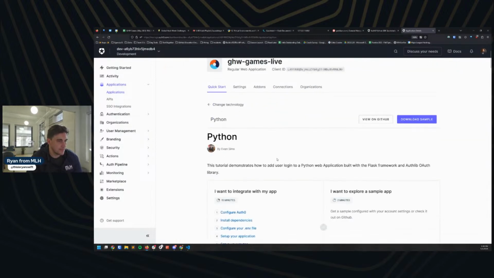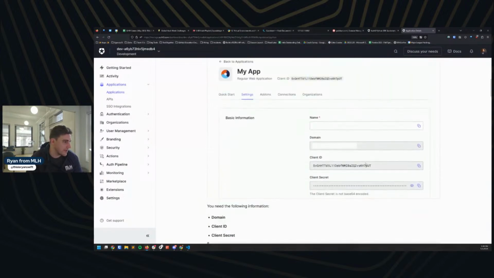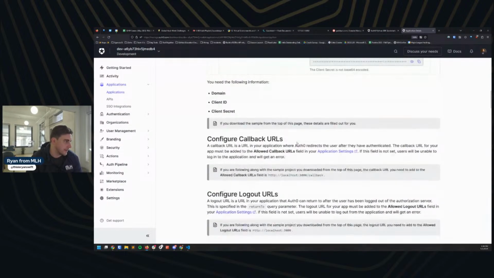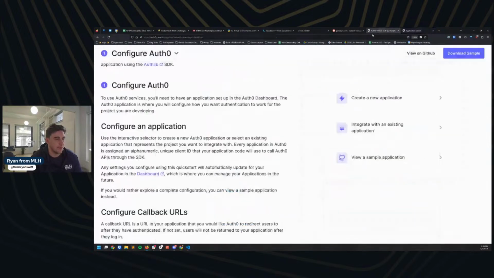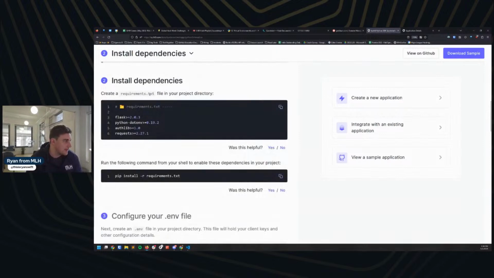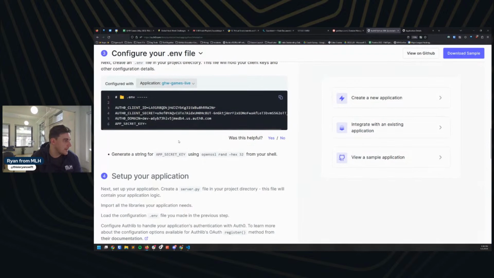Great. All right. And so they've got a little sample and everything. Cool. All right. Oh, and this literally links to the exact same tutorial. That's nice. So I'm going to leave this as is. I'm going to go back to our tutorial and I'm going to refresh the page because I just created a new app. I'm going to come down here, and we're going to switch to this one. Cool. So again, I'm going to copy this code directly, and you're going to have a different value for this. But I'm going to go back over to VS Code.